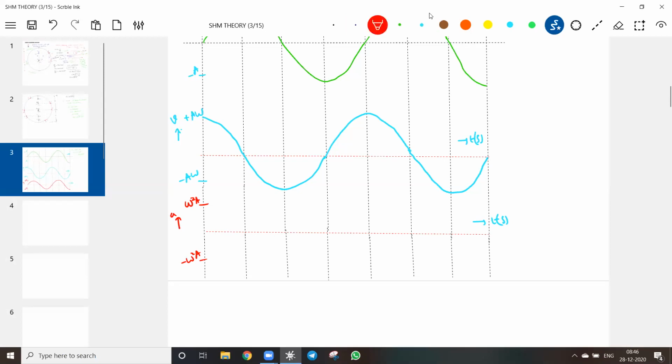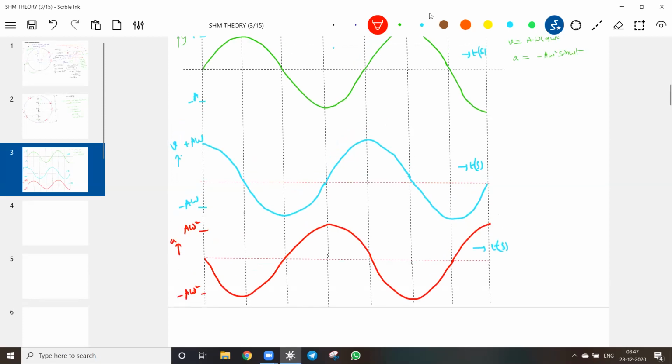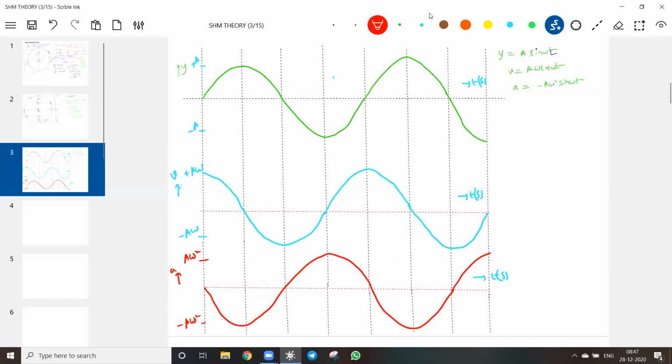Just a correction: a equals minus omega square y. Okay, now you can compare all the things available here.